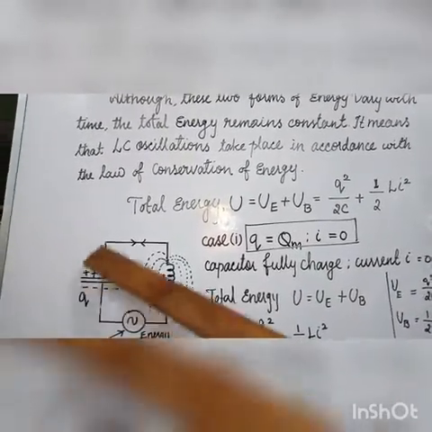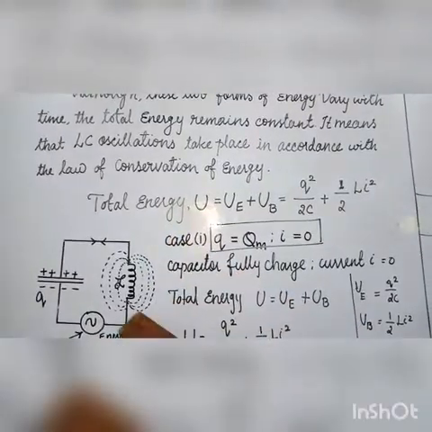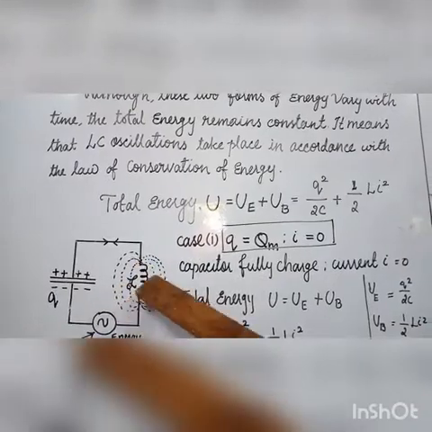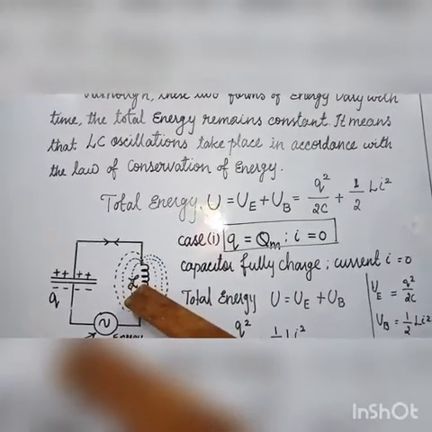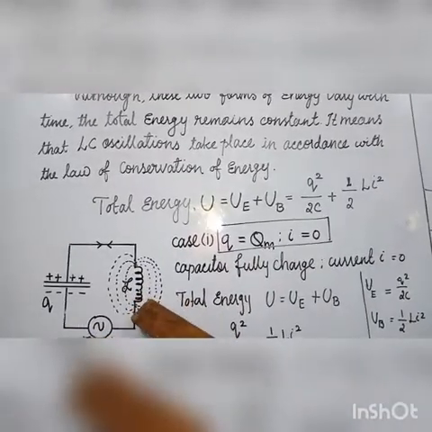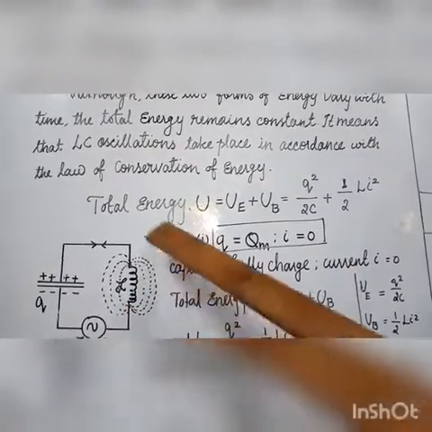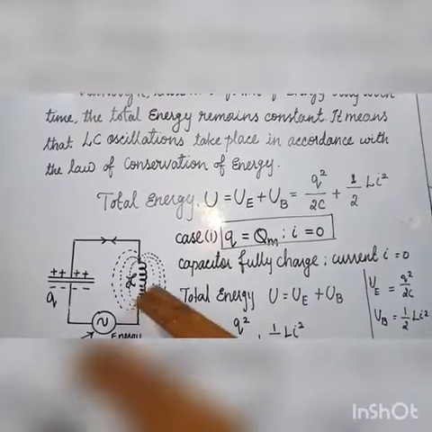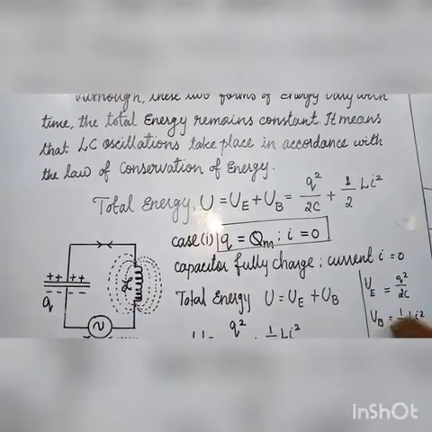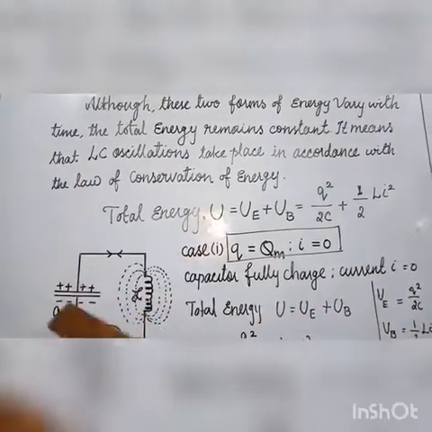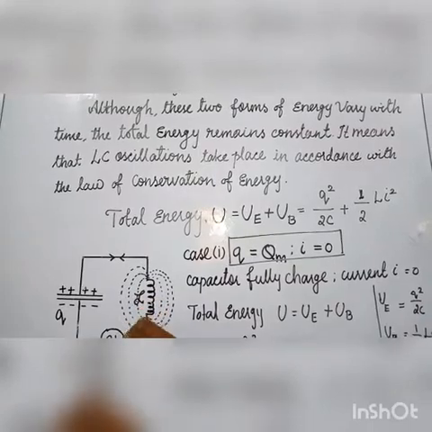Then the charges flow, converting the stored energy into current I. Here, current I flows through the inductor and produces a magnetic field. The energy stored in the magnetic field, as learned in the previous lesson, is UB is equal to half L i square. This is the conservation of energy in LC oscillation.